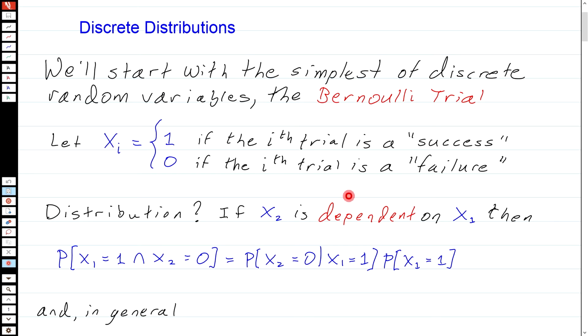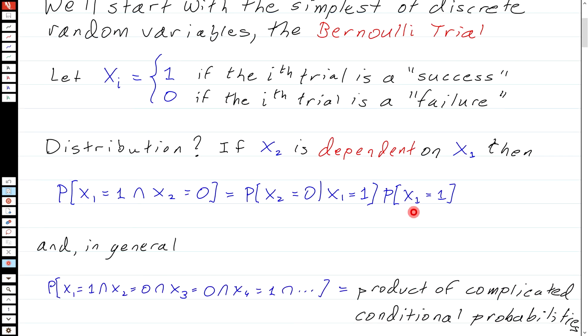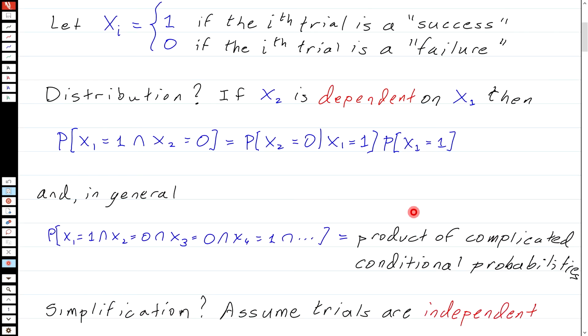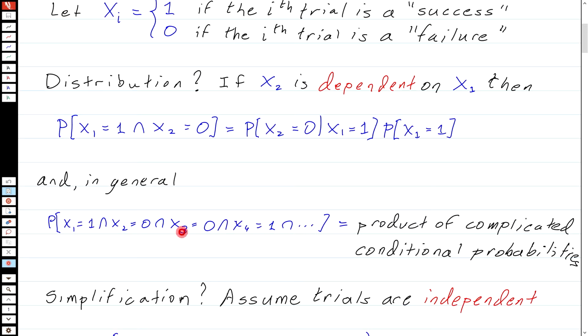However, this could rapidly get very complicated, because if you've got 100 trials, then you've got possibly a probability distribution that involves the probability that x1 is 1, x2 is something, x3 is something, and all the way up to 100, and that is a very complicated possible distribution. So in general, we make some simplifying assumptions. In general, we would have a distribution that looks something like this, and it's a product of very complicated conditional distributions.